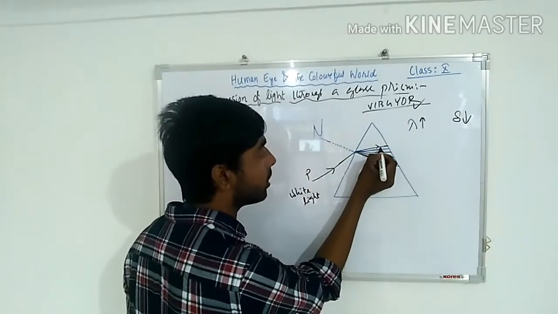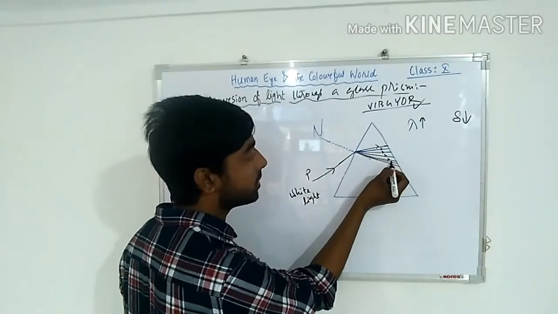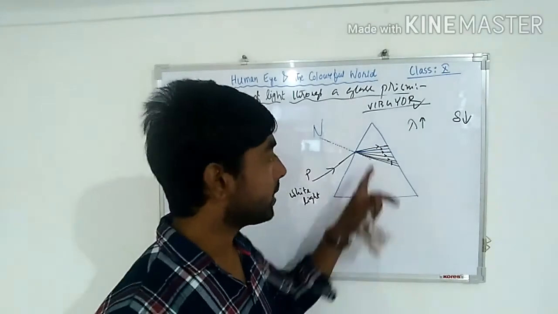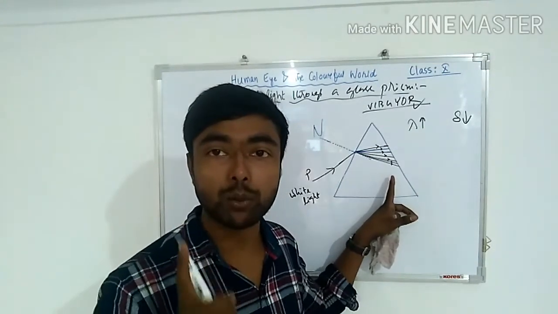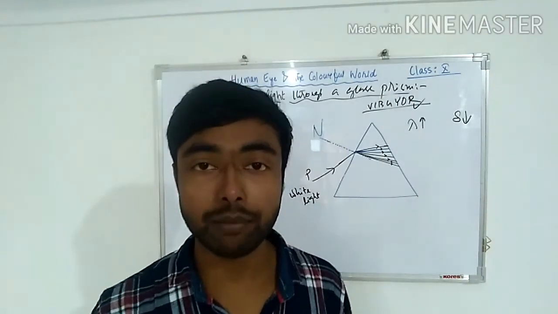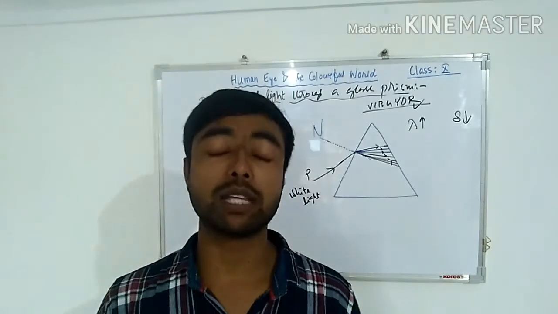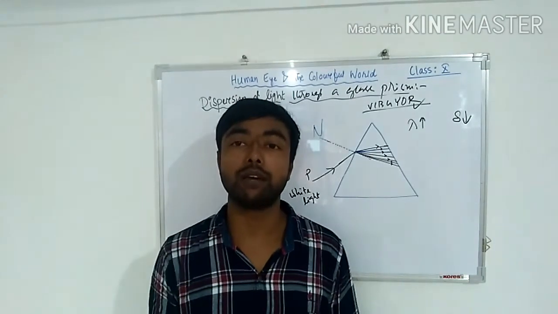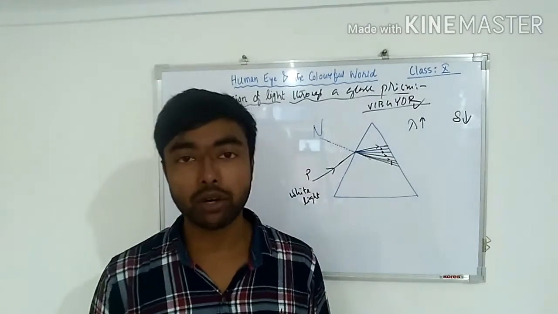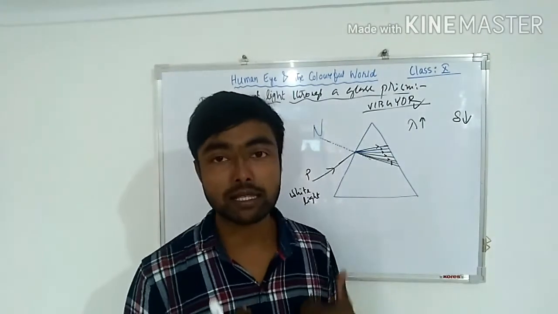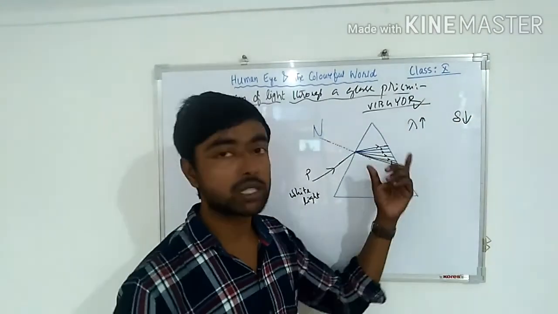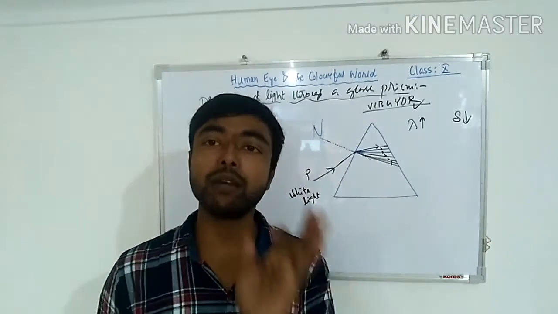All these colors will emerge out from the prism. And this happens due to what? If someone asks why this happens, it is because white color has 7 components of color, and all components have different wavelengths. If the wavelength is different, then the velocity is also different in a medium. Here the medium is glass. Inside the glass, the velocity of every color will be different. If the velocity of every color is different, then the bending will also be different.